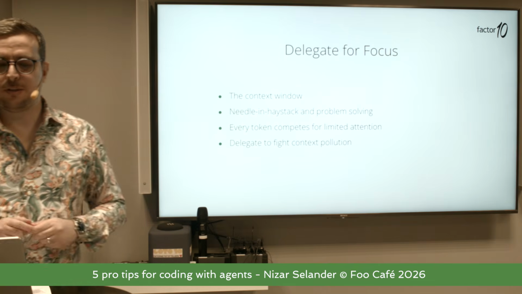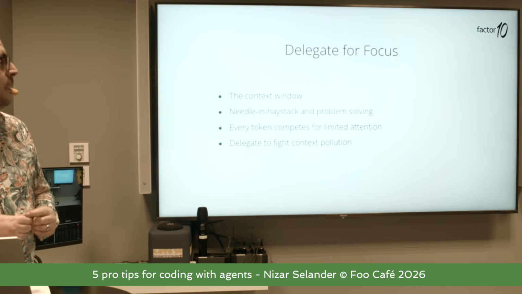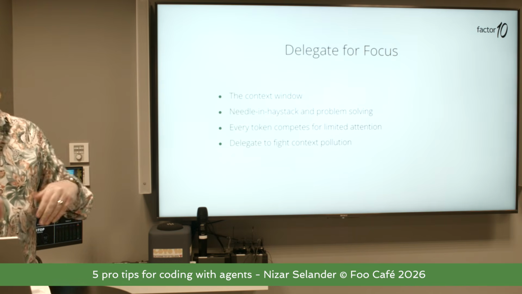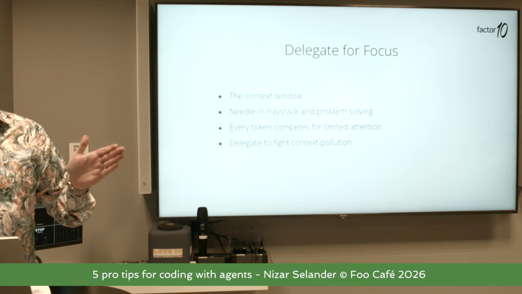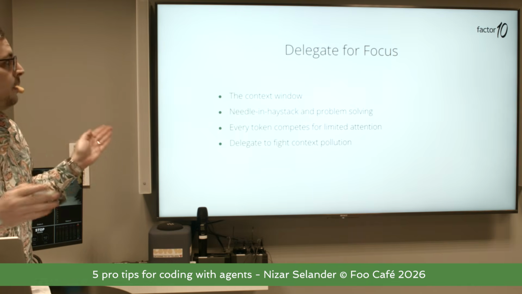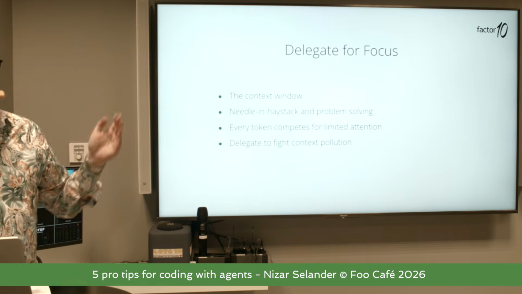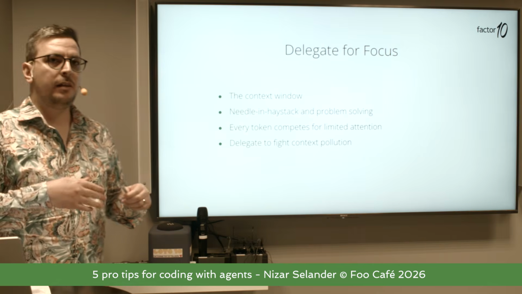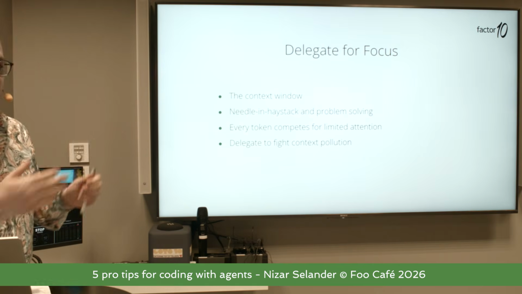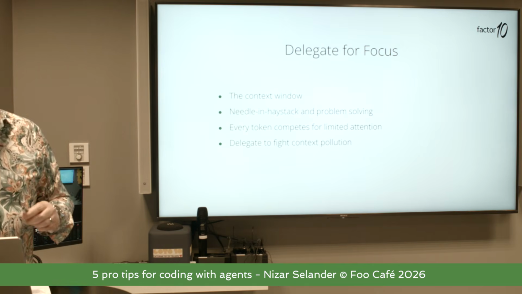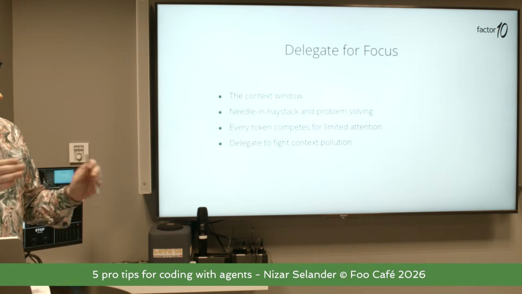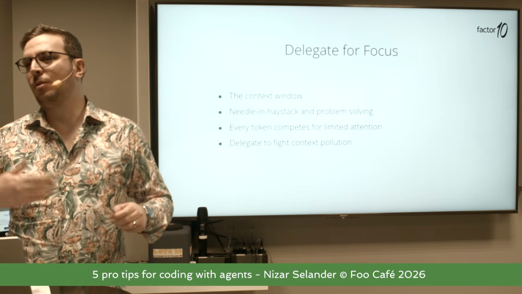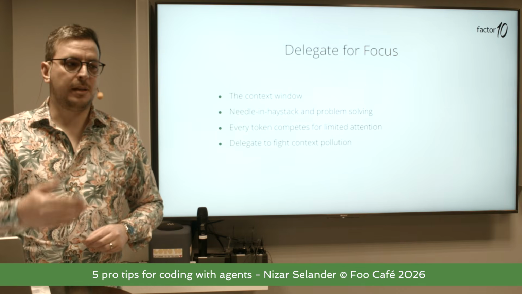So we've now talked about the importance of being deliberate with instructions. Let's talk about delegation. Models have this thing called the context window. It's kind of like everything the model sees at once. Think of it like the working memory, and it's a very finite resource. Every time it reads a file or searches for something, it adds this to the context window, and it quickly fills up. Most of the information that it reads is not really relevant later on.